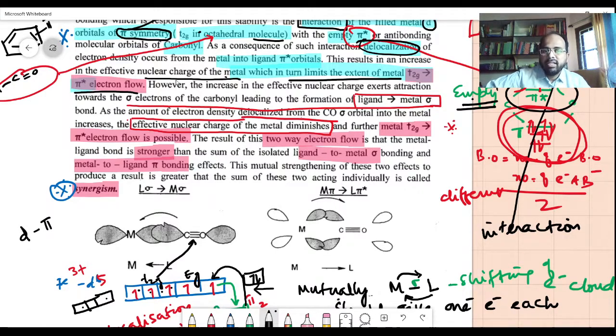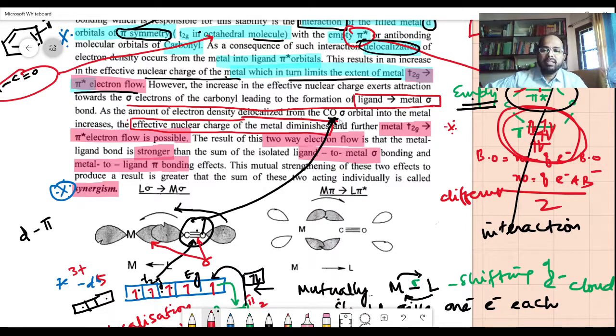As a result of the effective nuclear charge increasing, it exerts attraction towards the sigma electrons of the carbonyl, leading to the formation of the ligand to metal sigma. So what is happening is extra electrons from the ligand to the metal are added as the amount of electron decreases from CO. This is CO. Sigma orbital into the metal increases. So already pi and d orbitals are there, but some sigma electrons, this is the sigma orbital. This is the only sigma orbital there. Some electron delocalization from sigma to the metal is also taking place.